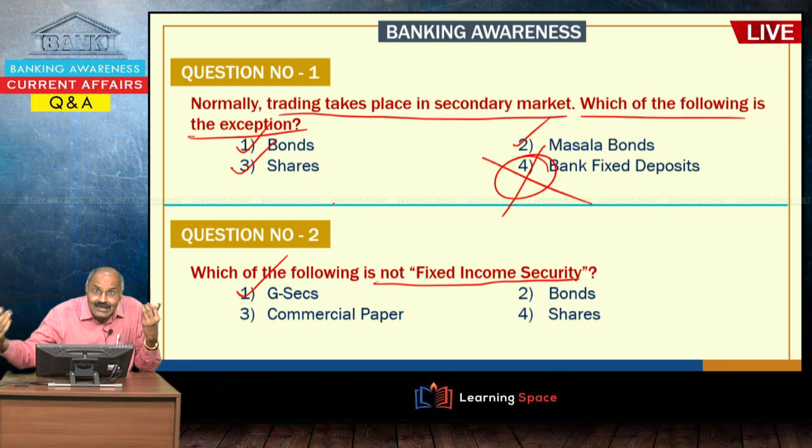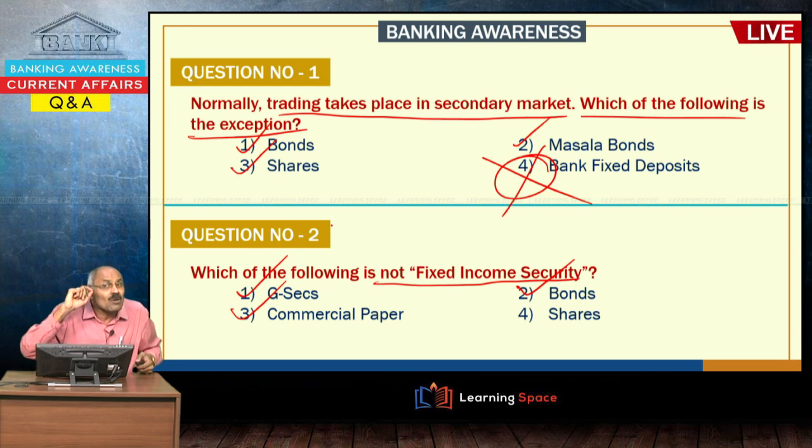Please understand the two terms used for interest rates. One is coupon rate, that is the initial interest rate announced. Then when you are purchasing in the secondary market, it becomes yield. Then bonds will have a specific interest rate. Commercial paper will have a fixed interest rate. So whenever you have an interest rate, that is an example of fixed income securities.